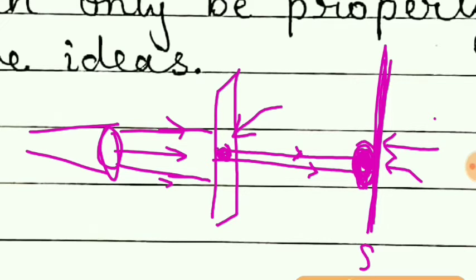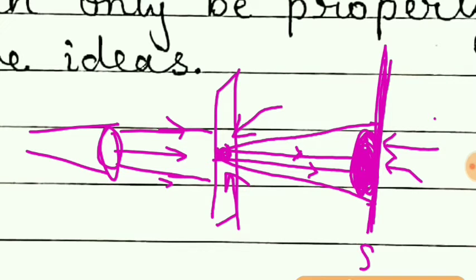That shows that when the light passes through this hole, it gets diffracted and we will get a large area having light on the screen. So this is due to diffraction. Otherwise, according to ray optics, we would expect only this much part of light on the screen, that is of the size of the hole only.